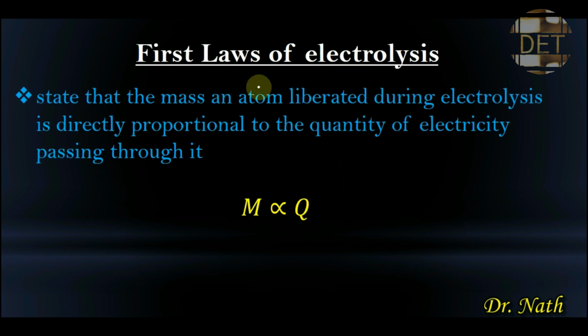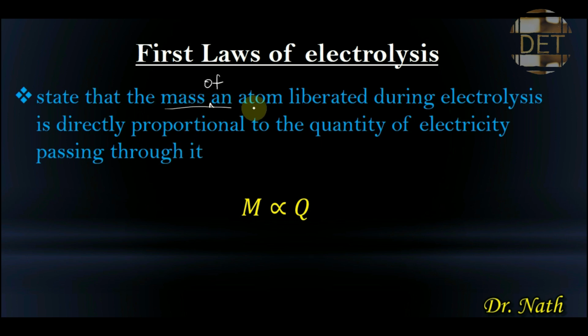So let's look at the first law. The first law of electrolysis states that the mass of an atom liberated during electrolysis is directly proportional to the quantity of electricity passing through it.